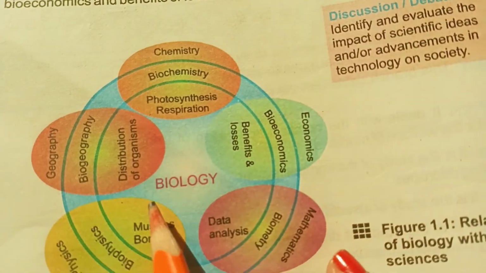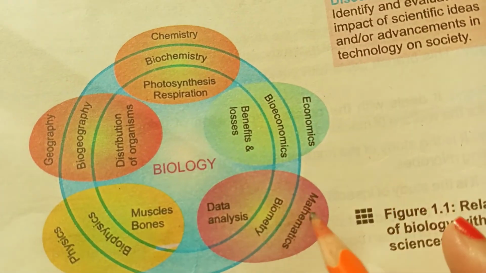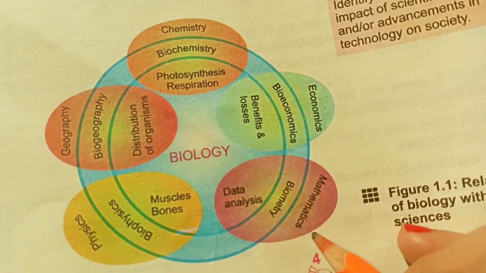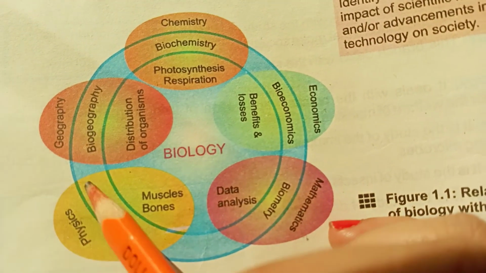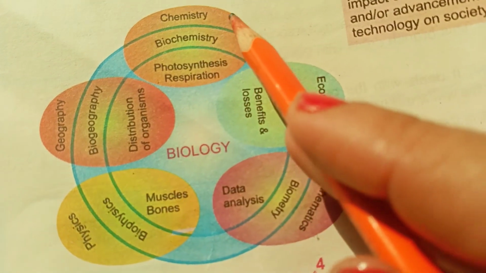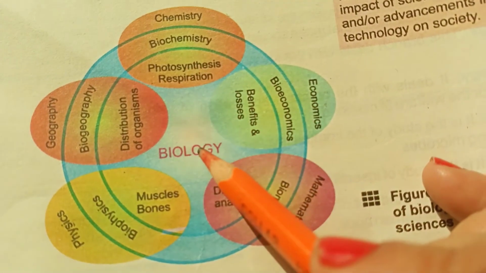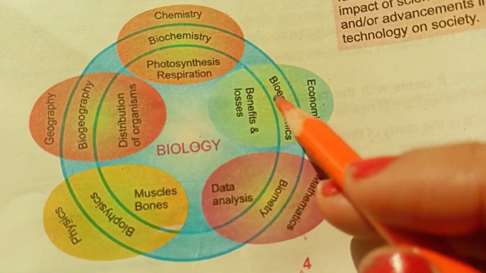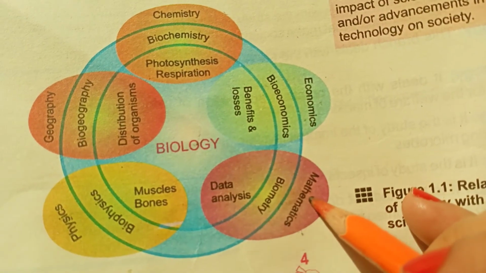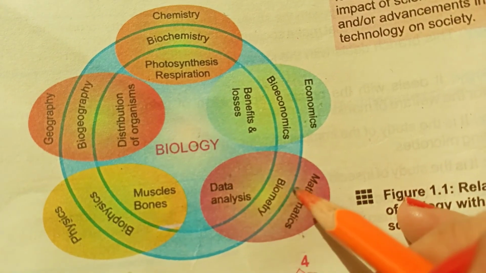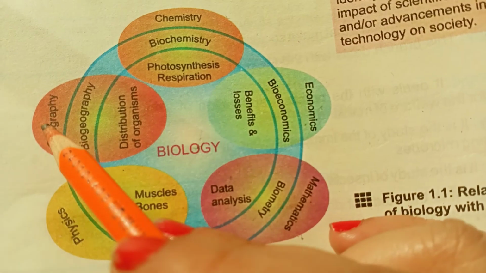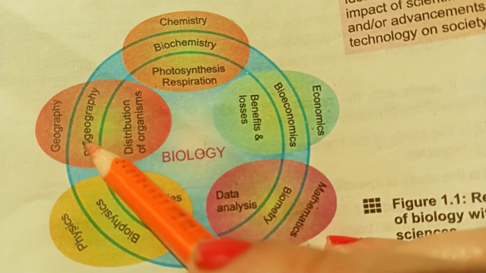So you can see that beta, if you look at the book, this is the biology and these are the other sciences, like chemistry is a branch of science, economics is a branch of science, mathematics is a branch of science, physics is a branch of science, and geography. Now you can see that when chemistry relates with the bio, it becomes biochemistry. When economics deals with the biology, it becomes bioeconomics. When maths deals with the biology, it becomes biometrics. When physics deals with the biology, it becomes biophysics. When geography deals with the biology, it becomes biogeography.